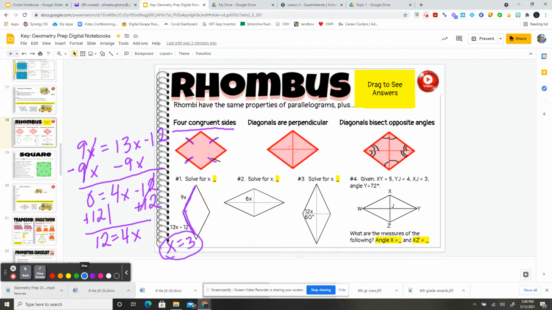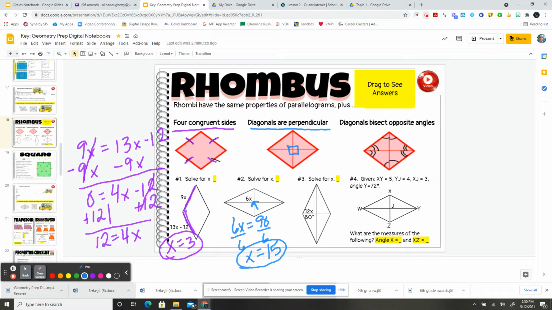The diagonals of a rhombus are kind of special. So the diagonals of a rhombus meet at right angles. So at the center of a rhombus, you can always put those right angle marks. That means that 6x here equals 90 degrees. So if I do 6x divided by 6 and 90 divided by 6, I'm going to get out my calculator because my brain hurts a little bit today. 90 divided by 6, I think it's going to be 15, and it is. Hopefully you already did that, and this is just verification.